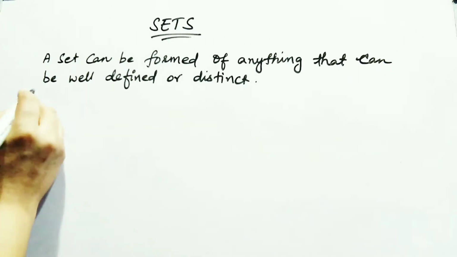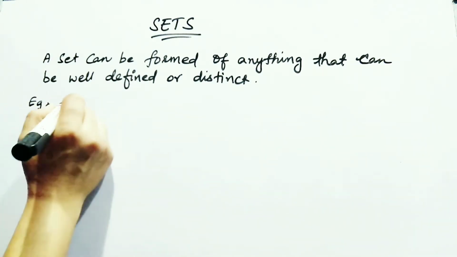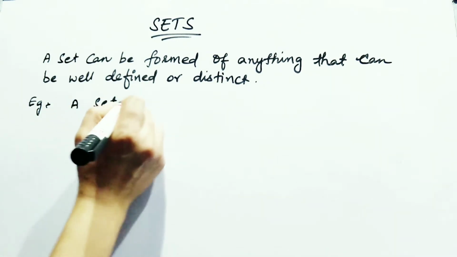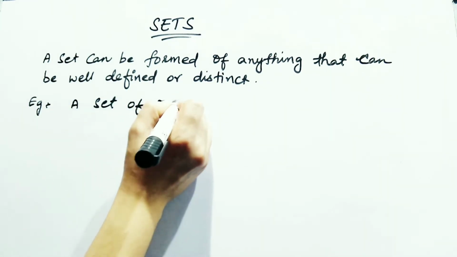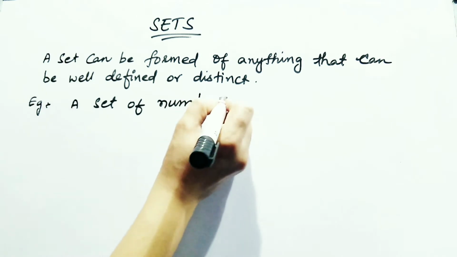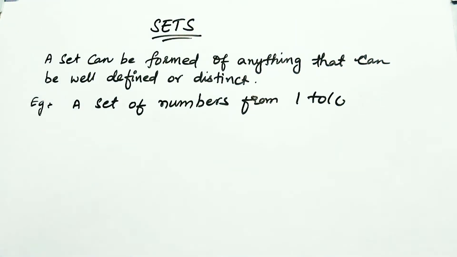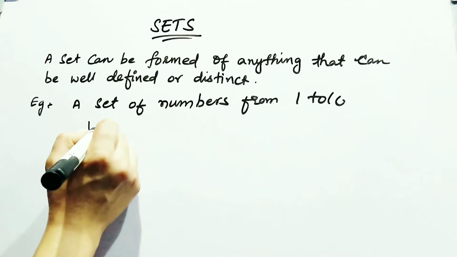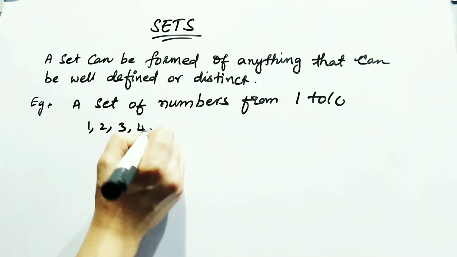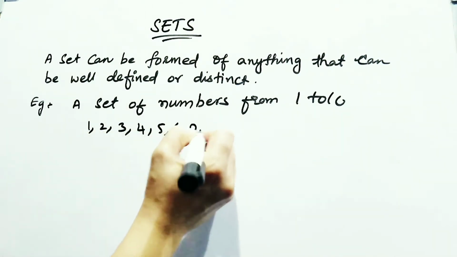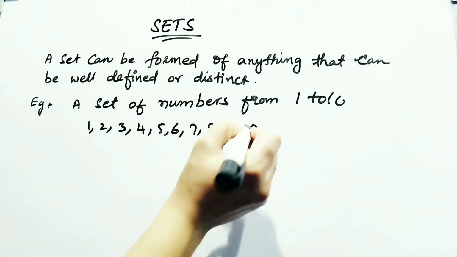Just take an example: a set of numbers from 1 to 10. What do you get? 1, 2, 3, 4, 5, 6, 7, 8, 9 and 10.